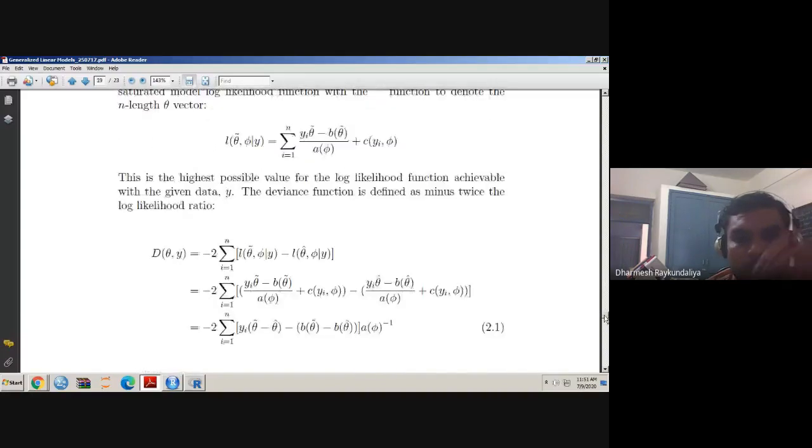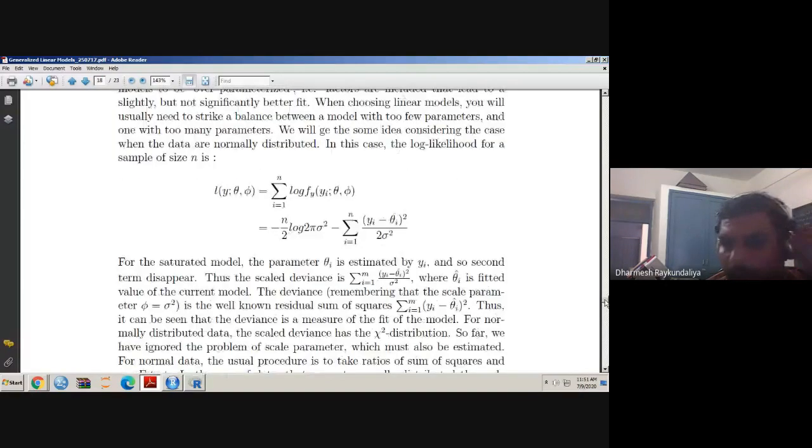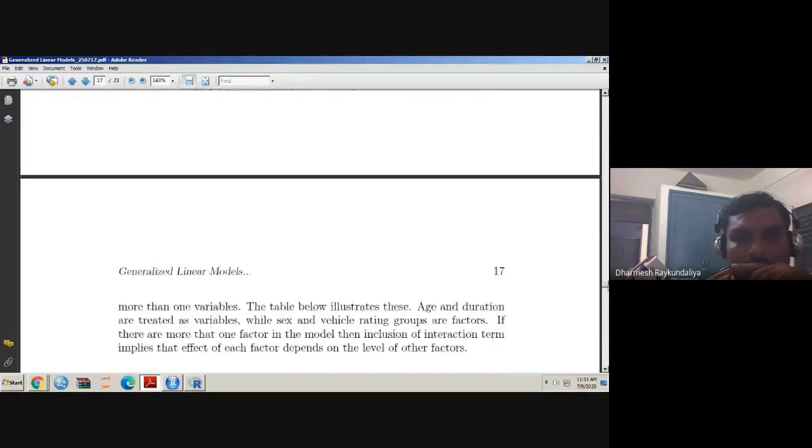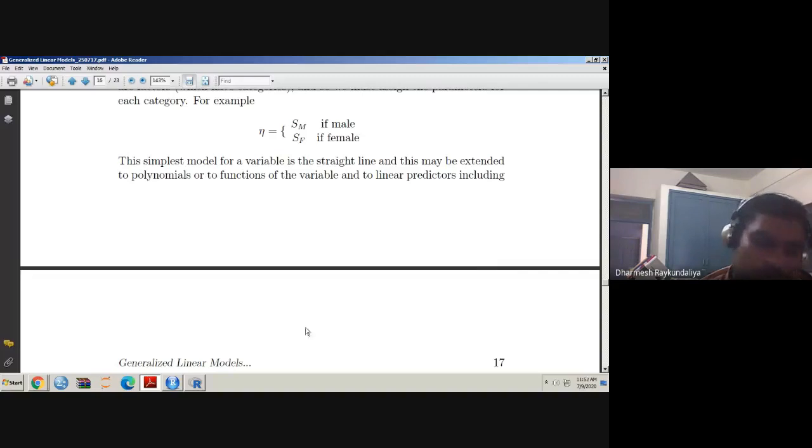What is the use of deviance? We have discussed the deviance previously. It is the measure of discrepancy. Lower the deviance, better the model. So in this session, we have seen the ingredients of generalized linear models, that is, the distribution of data, linear predictors, and link function. How to write the form of the linear predictors, which link function we have to use, and how to decide the distribution of the data.